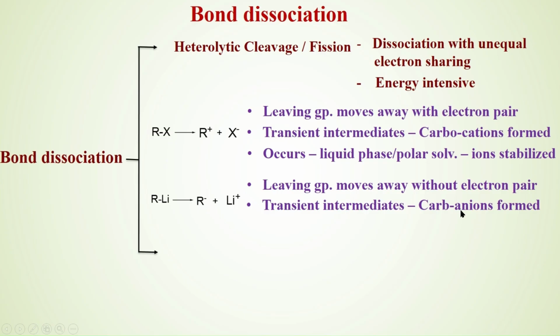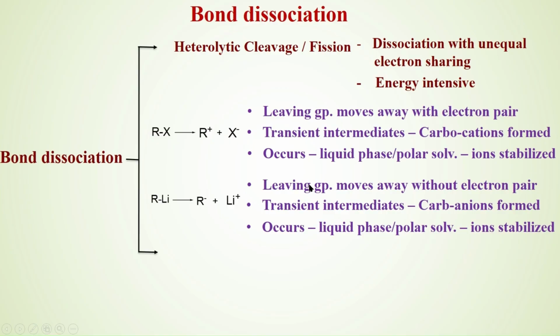That is something like a nucleophile. In the other case, carbon has fewer electrons. That is something like an electrophile. Carbocations are electrophiles, and carbanions are nucleophiles. This also occurs in liquid phase or in polar solvents. This is how it occurs.